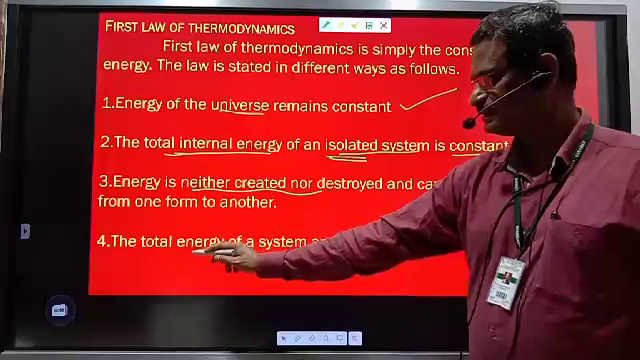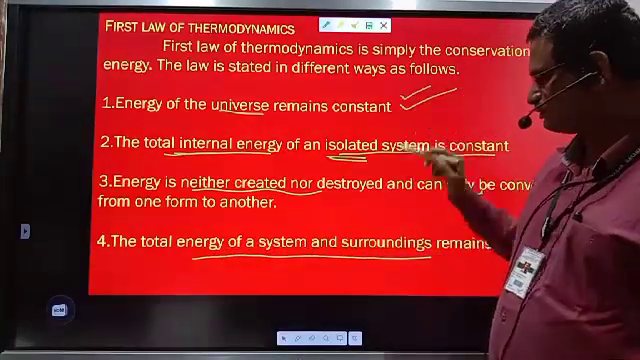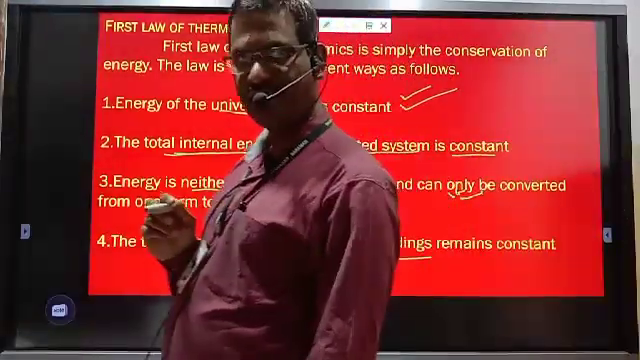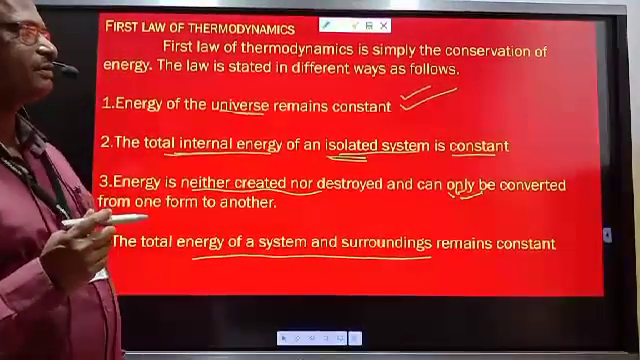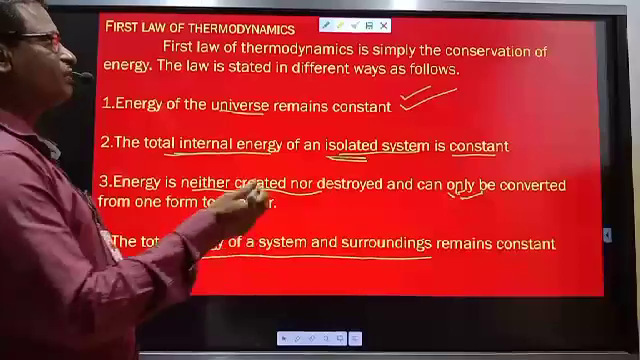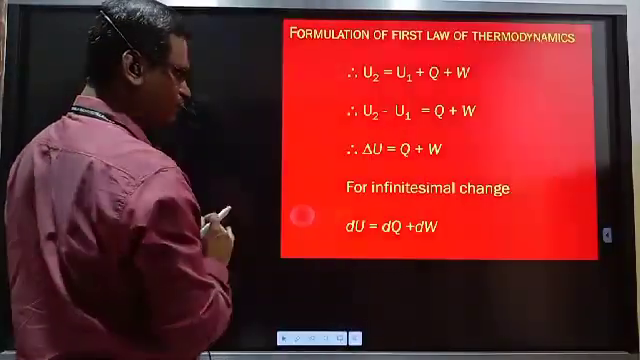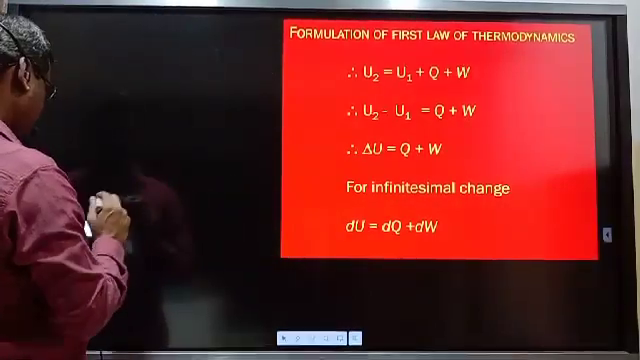And one more statement: total energy of system and surrounding, which I have explained here also, that is universe, always remains constant. Summation of energy of system and surrounding remains constant. These are the theoretical statements of first law of thermodynamics. Now see the mathematical statement also. This is the mathematical statement of first law of thermodynamics.